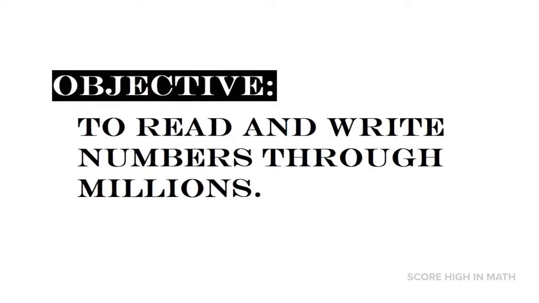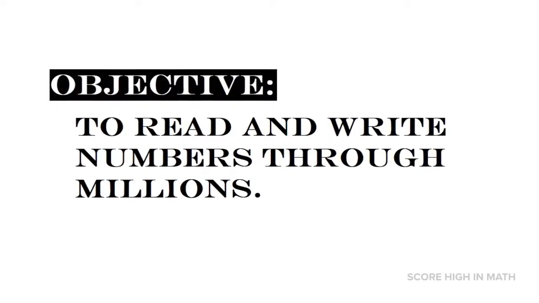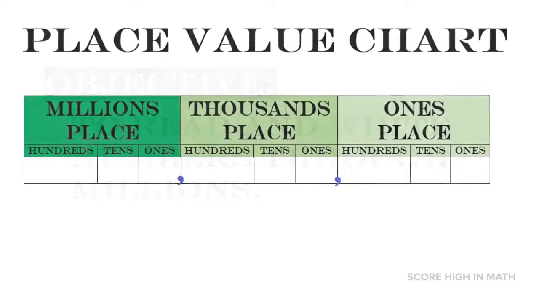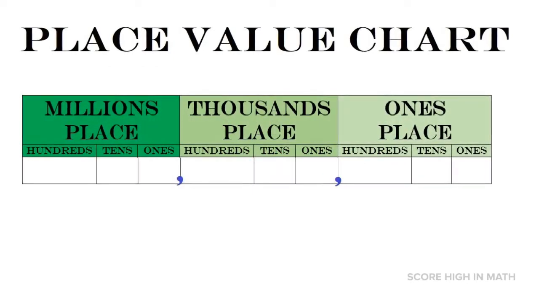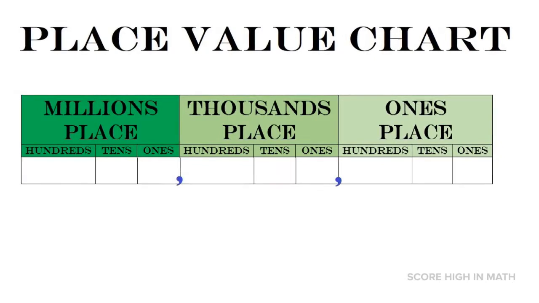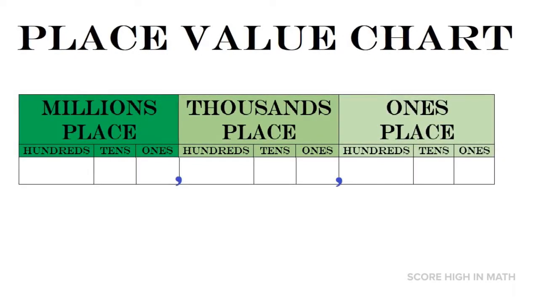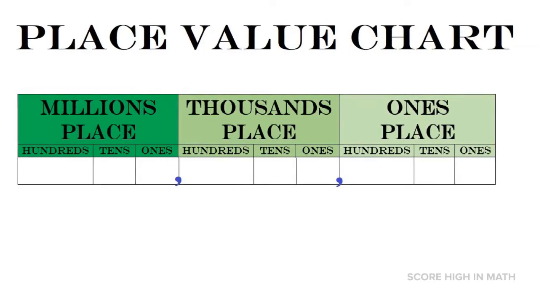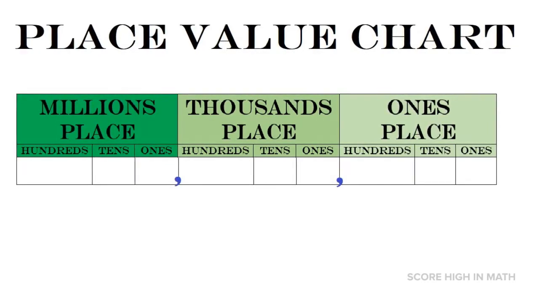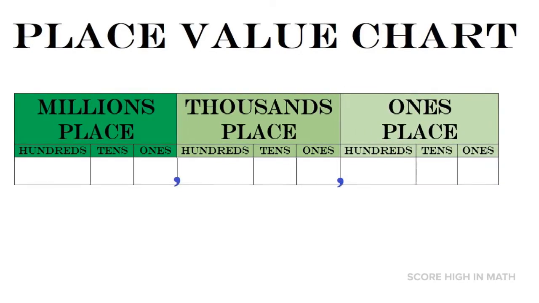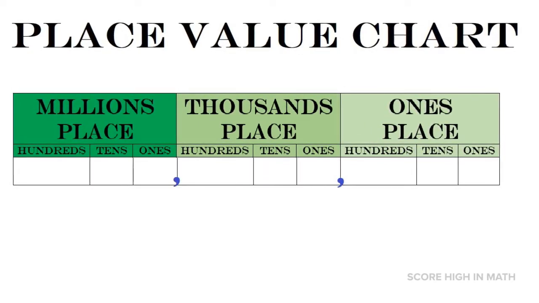The main objective of our lesson today is to read and write numbers through millions. We are going to use place value chart so that everything will be easy for you. I want you to pay attention on the blue comma. You can notice that every 3 boxes you're going to put a comma. So, every 3 numbers, we need to put a comma.